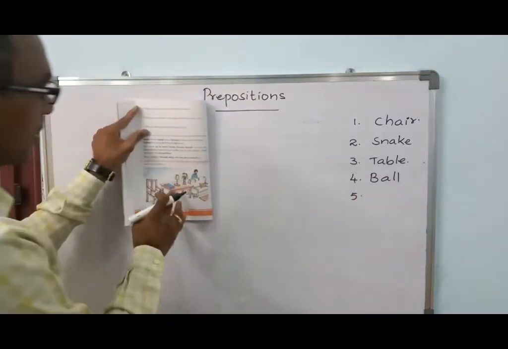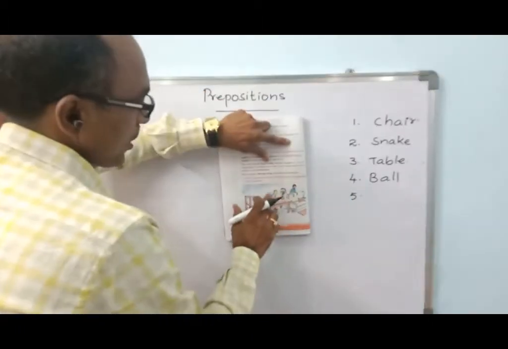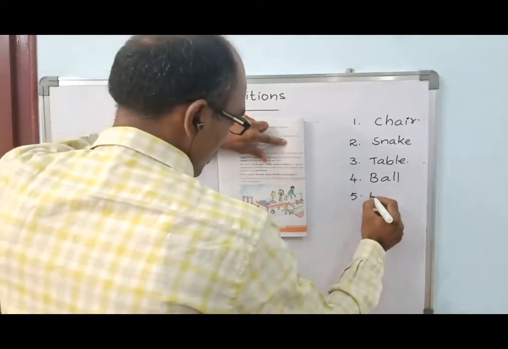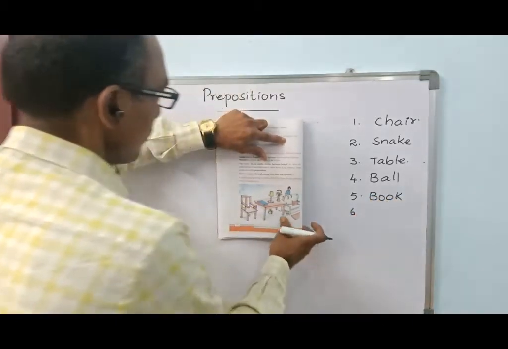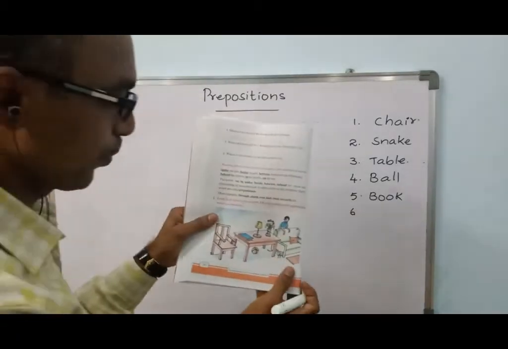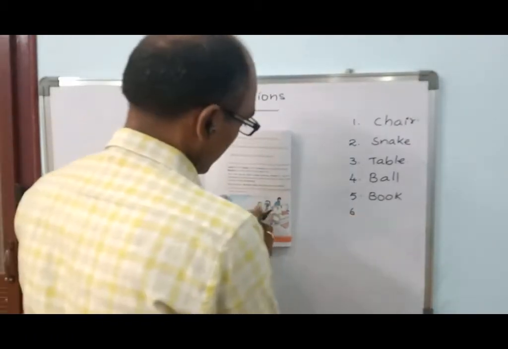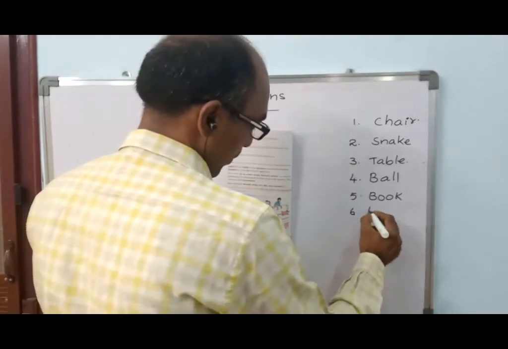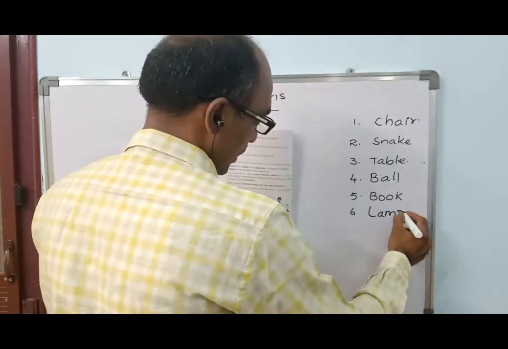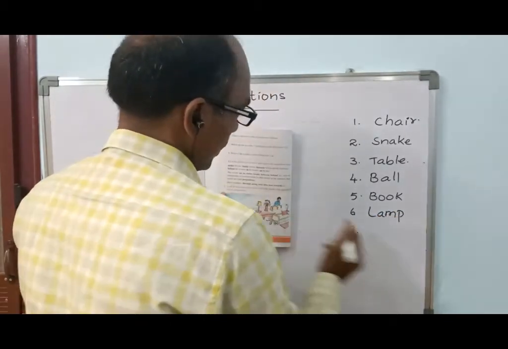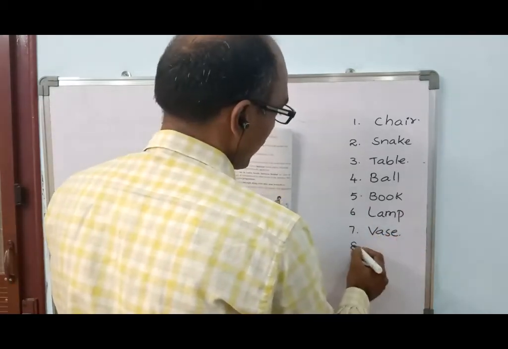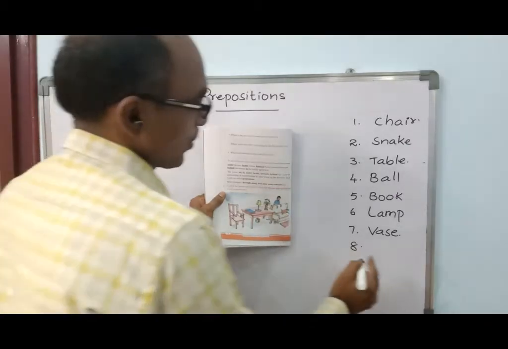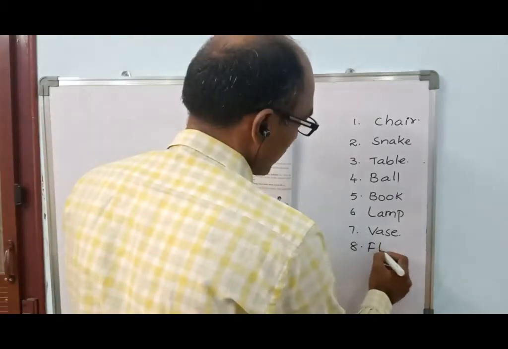And what else we can see in the picture? You can see a book. Let us suppose it is a book, or you can say it. Of course, it may look like a file also for few people. Then this is what? It is a lamp. And what else? There is a vase. And in the vase, what are there? Flowers are there.